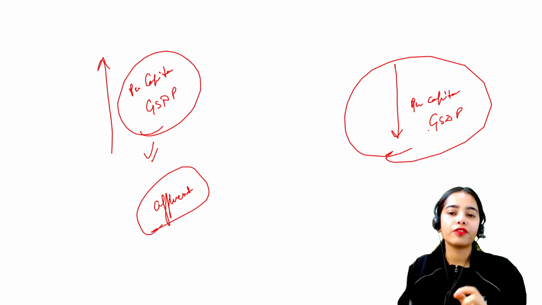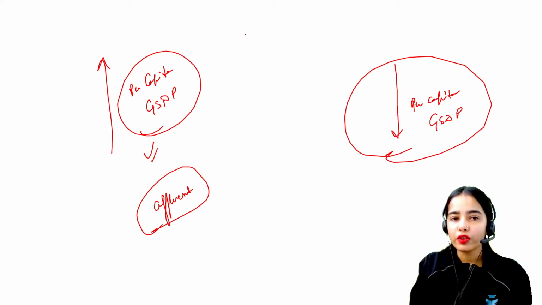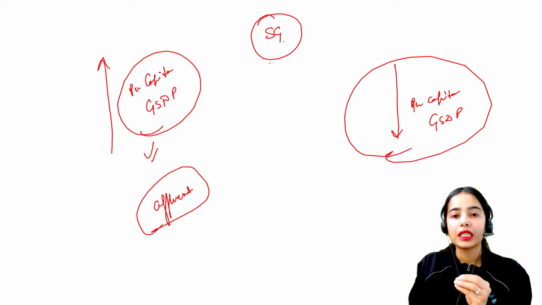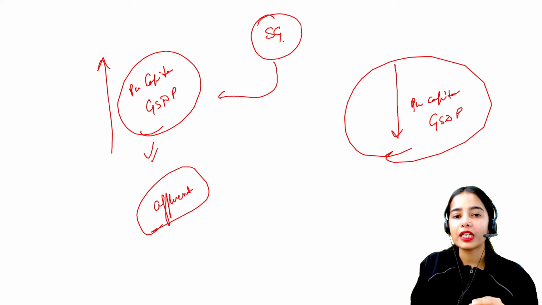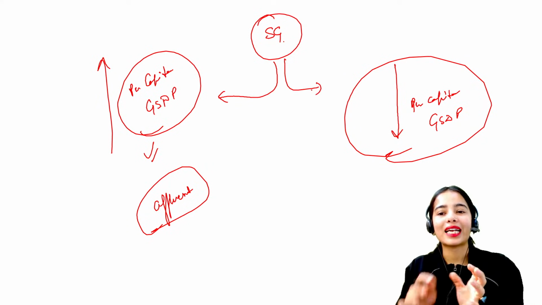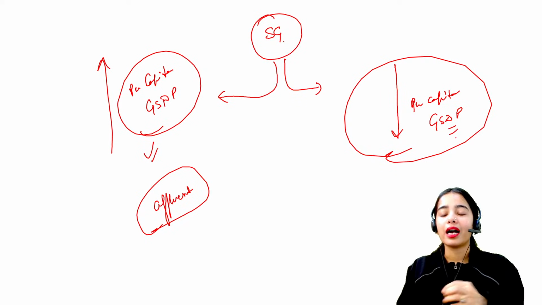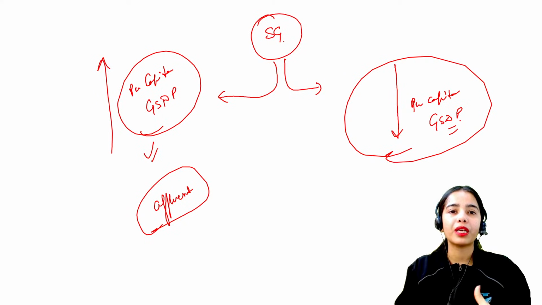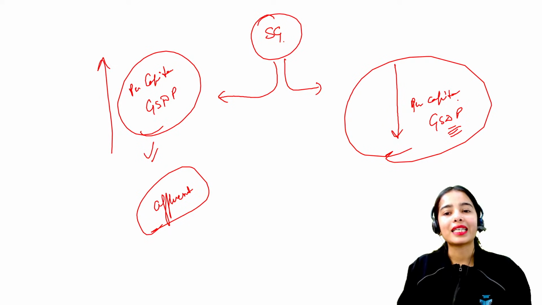Now think about it, the Finance Commission will provide more funds out of the funds for the state governments. The Finance Commission will provide more funds to a state that has higher per capita GSDP or to a state that has low per capita GSDP, and the per capita GSDP is so low that this is the lowest per capita GSDP that a state has.